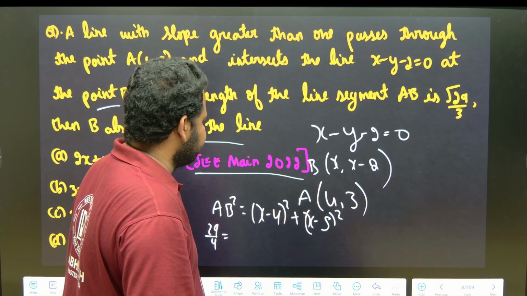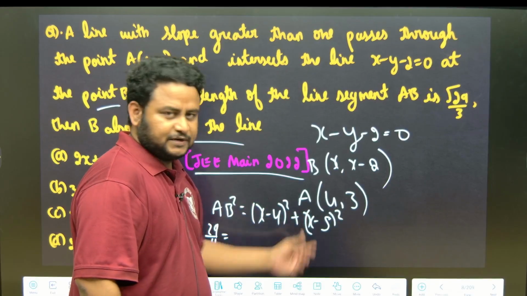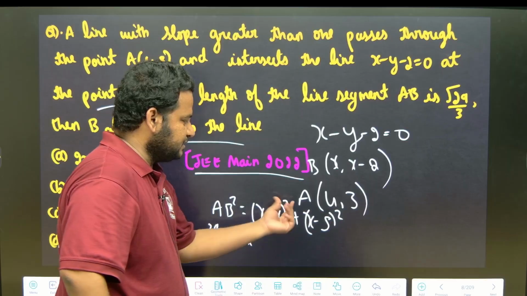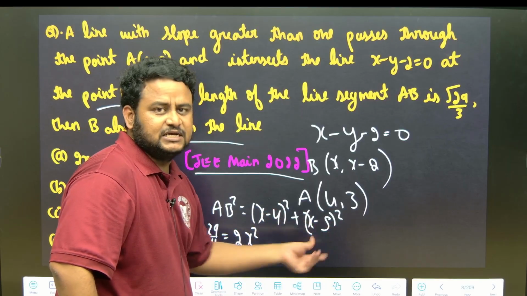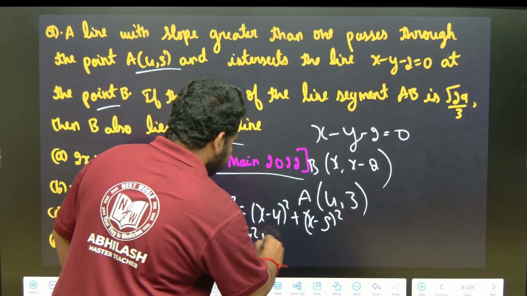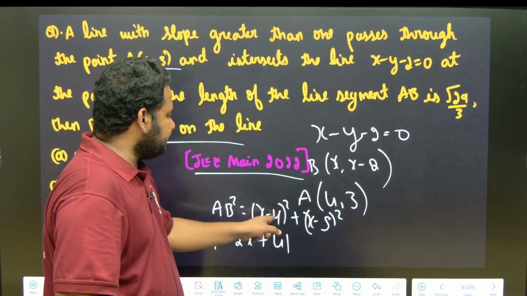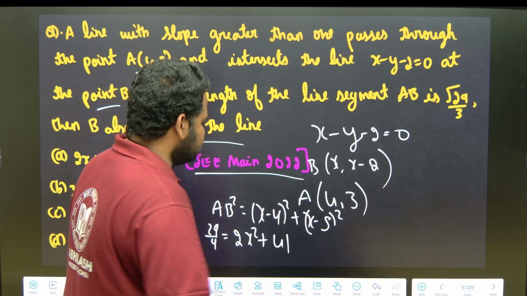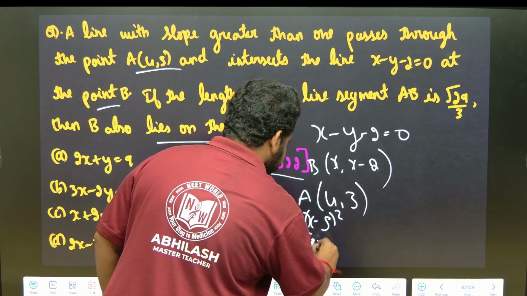So this becomes x square, so I will get 2x square here. From here I will get 4 square, that is 16. Here I will get 5 square, that is 25. So 16 plus 25 is nothing but 41, so this will become plus 41. Here I will get minus 8x, and here I will get minus 10x. So this will become minus 18x.